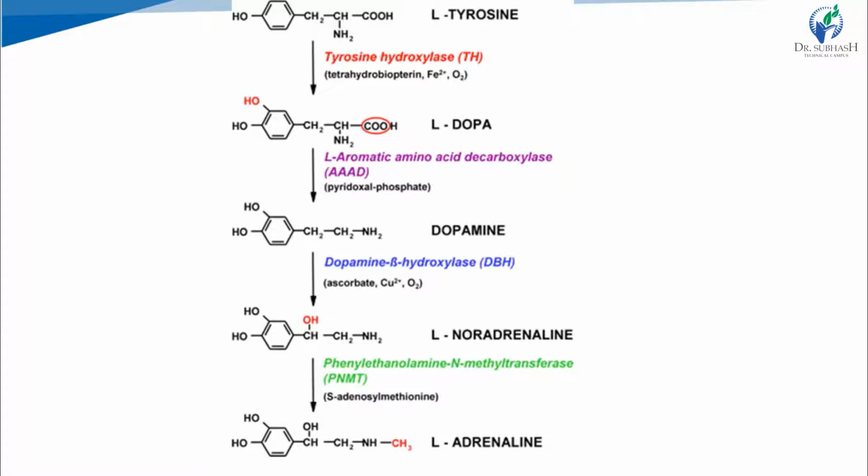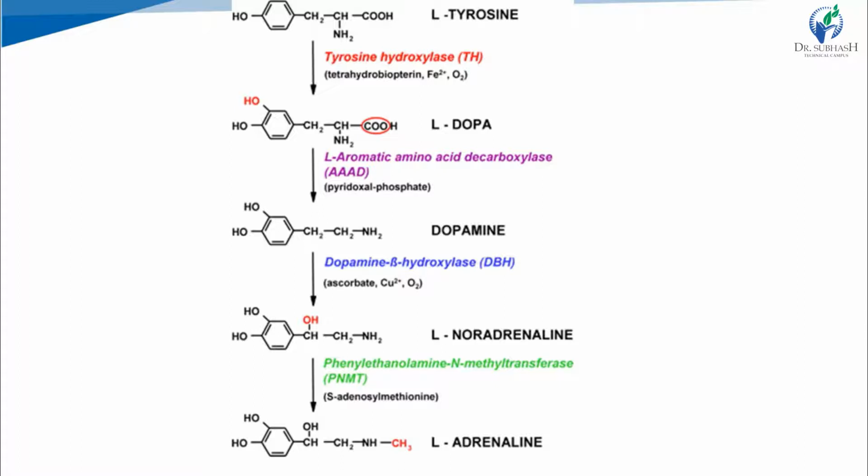And phenylethanolamine N-methyl transferase transfers a methyl group. Here, see, in adrenaline, a methyl group is inserted on the amino group of noradrenaline, so noradrenaline is converted into adrenaline, right? Tyrosine hydroxylase performs hydroxylation of tyrosine, then DOPA decarboxylase performs decarboxylation of DOPA, then dopamine beta hydroxylase performs hydroxylation of dopamine, and N-methyl transferase inserts methyl into noradrenaline, so we get adrenaline, right?